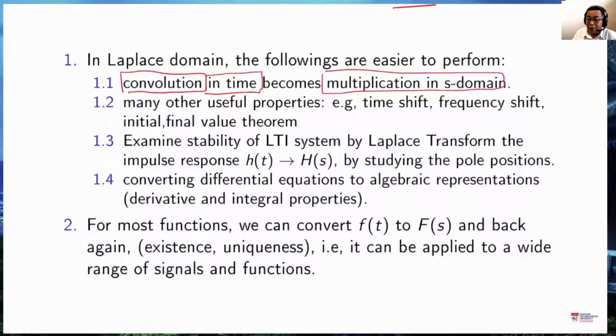Similarly, when we transform a signal from time to the S domain, the Laplace domain, convolution also becomes multiplication. So this interesting and important property remains. There are many other useful properties, some of them are the time shifting property, frequency shifting, and the initial and final value theorem, which we will exploit in this course.